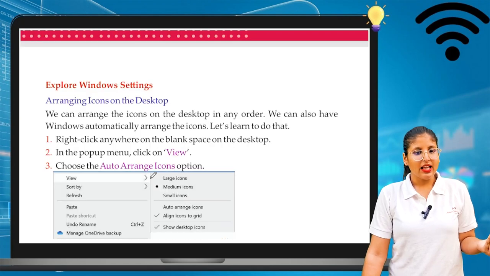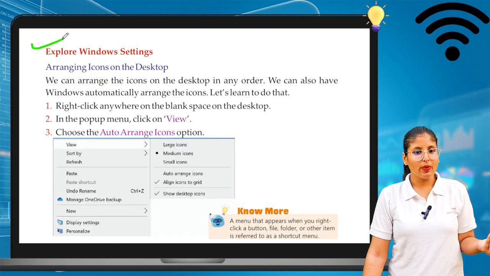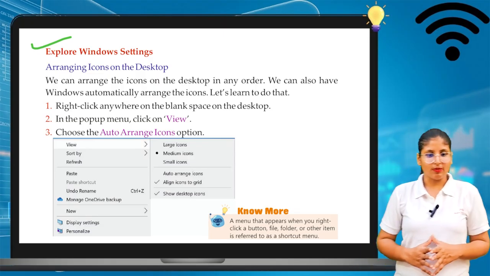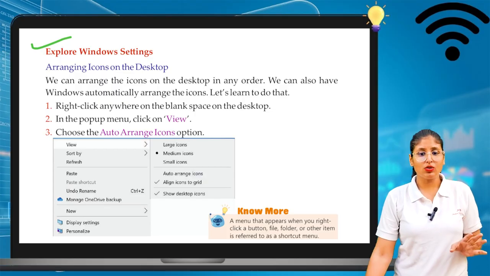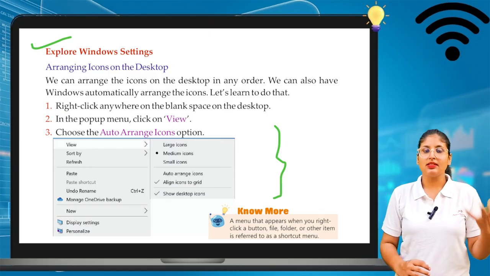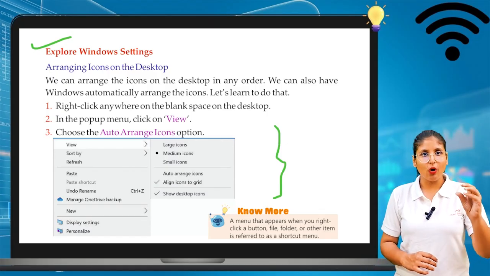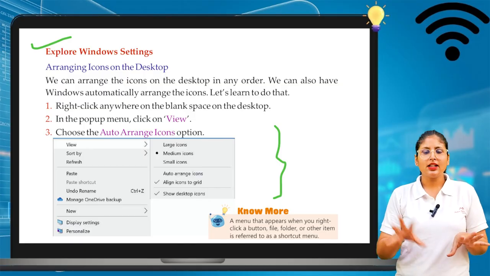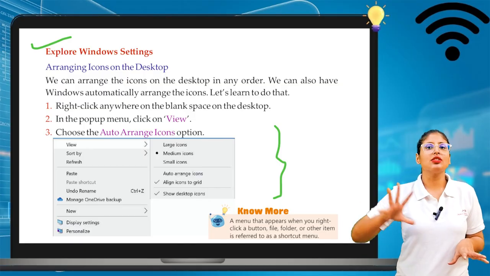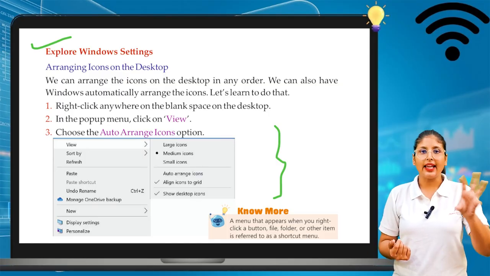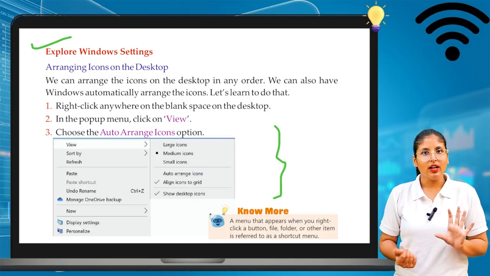Okay. Now we will see Explorer window setting. So what is Explorer window setting? Let's have a look. Arranging icons on the desktop. We can arrange icons according to our choice. We can select the icons in small size, medium size, and large size also. If you select large icons, they are represented in a larger size. If you select small icons, then the icons will appear in a smaller size.